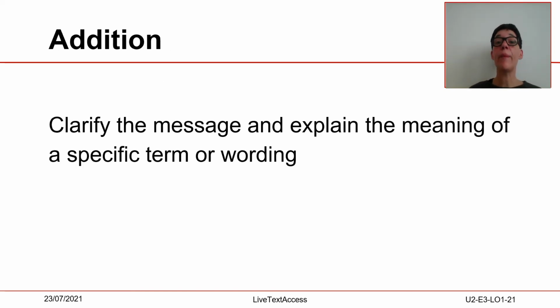Addition. Real-time interlingual subtitlers may be faced with notions, cultural or institutional references that are not known by the audience and should be explained. The problem is that this takes time. Real-time interlingual subtitlers can use additions in order to clarify the message and explain the meaning of a specific term or wording, such as an acronym, the first time it's mentioned, and thereafter refer to it in an abbreviated form, thus saving time. Addition can be used to maintain the coherence.